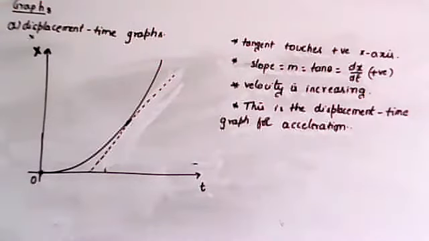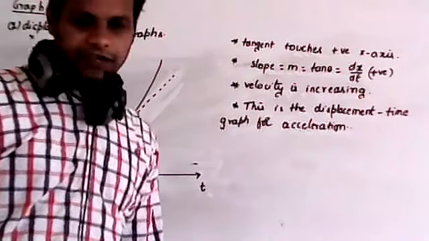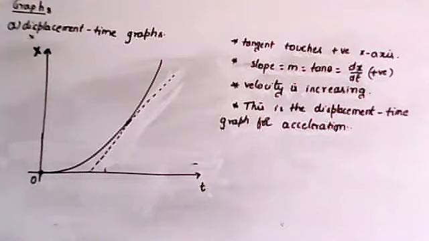Understood? For example, if I take the graph like this, now in this case, what does the initial displacement mean? I will take the initial displacement is equal to 0.